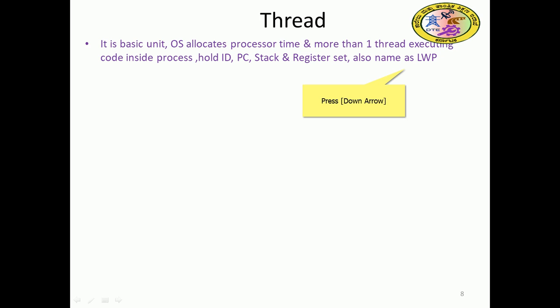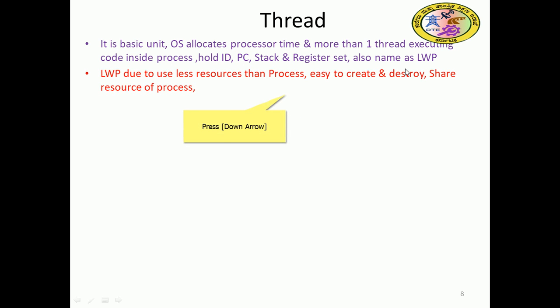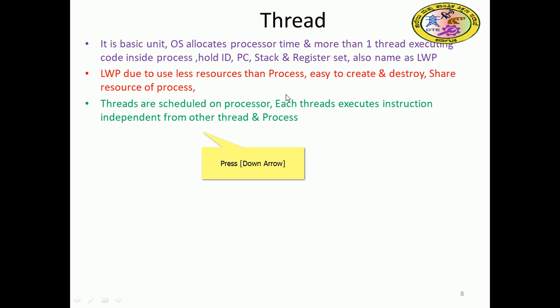A thread has an ID, program counter, stack, and set of registers. It is also named a lightweight process due to its use of fewer resources, so it can easily be created and destroyed, which is not so for process creation and destruction. It shares the process resources.